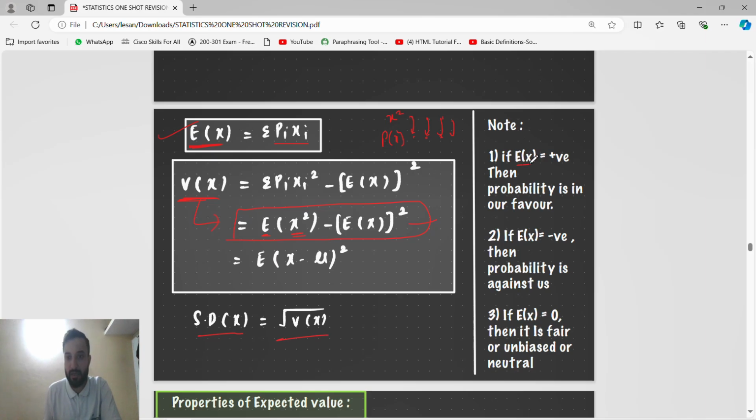If expectation is positive, probability is in our favor. If expectation is negative, probability is against us. If expectation is 0, then it is fair, unbiased or neutral.